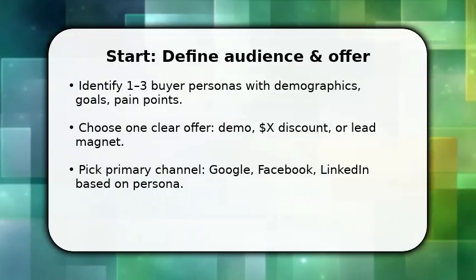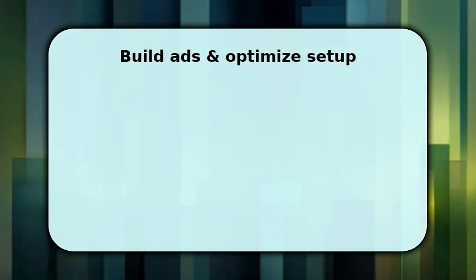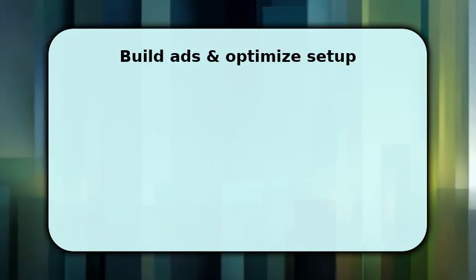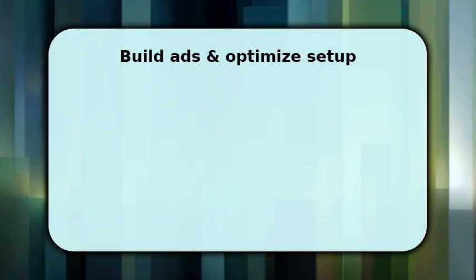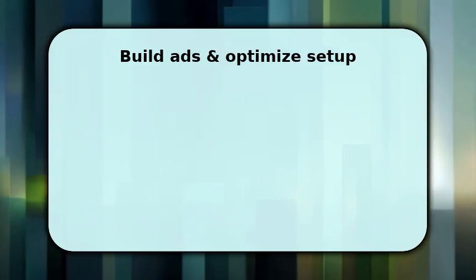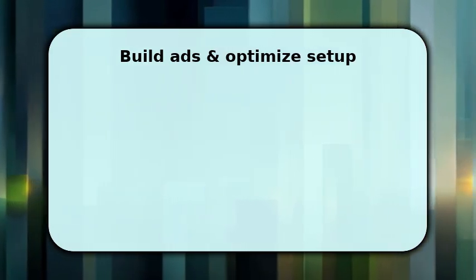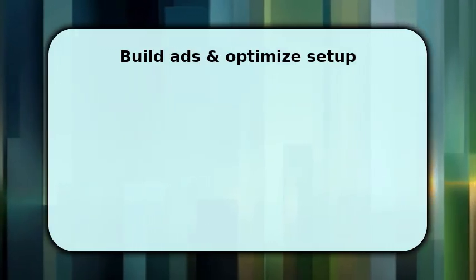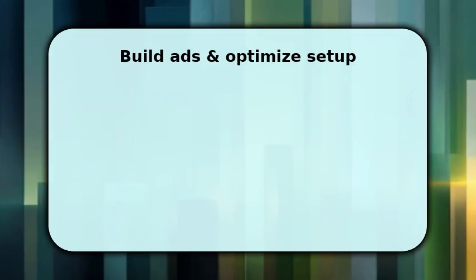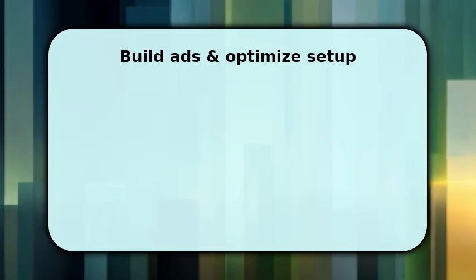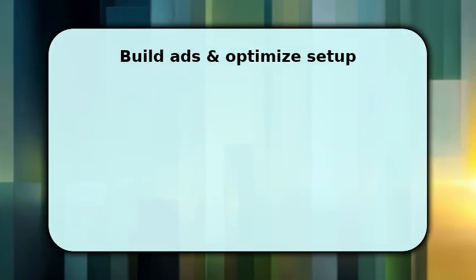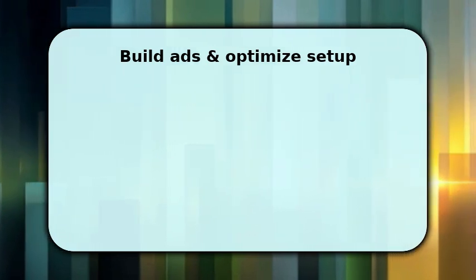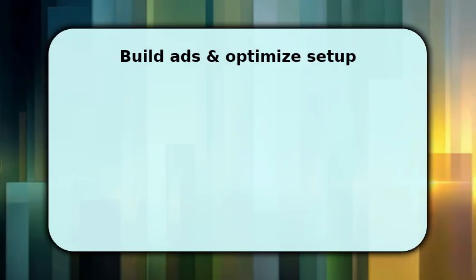Now you build and organize your campaigns so performance is comparable. Create 3 creative variants per persona, different headlines, concise body copy, and 1 image or short video, so the algorithm has options to test. Structure campaigns with a single conversion goal and separate ad sets by audience. For bidding, start conservative but consistent. Allow a 7-14-day testing window, use 10-20% daily budget ramp, and monitor CPM, CTR, and CPA to decide which creative.